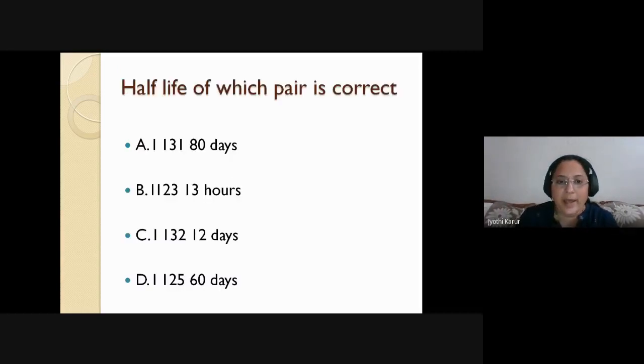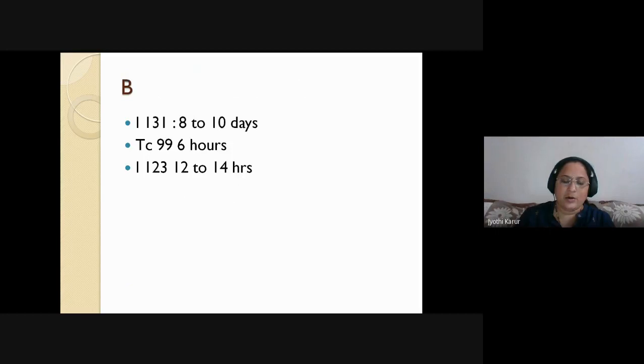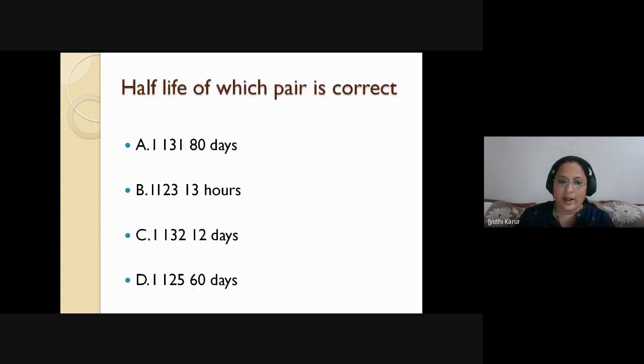Half-life of which pair is correct? Any guess? Suppose there is no negative mark. In order to know that, let's see what exactly. Iodine 131, I told you, you have to isolate the patient for at least 1 week. It is given as 80 days.